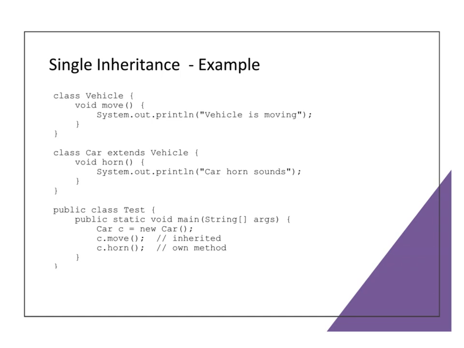Here's a simple example. Vehicle is the parent class with a move method. Car is a child class that inherits move and also has its own horn method. When we create a car object, it can call move and horn. This is inheritance in action.